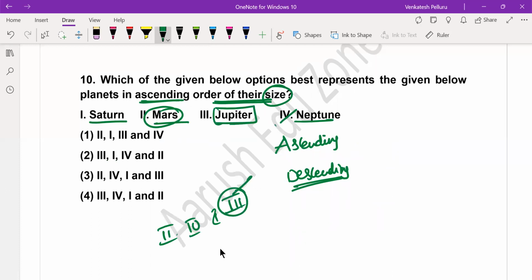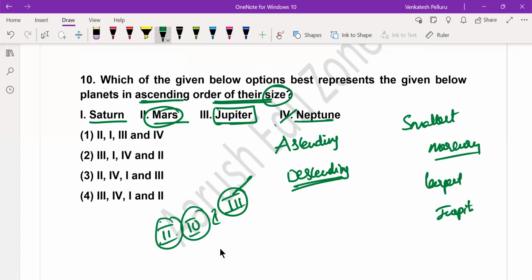Smallest planet in terms of size is Mercury. Remember this. As I'm asking ascending, you have to write the order from smallest to largest. The order is 2 followed by 4, then 1, and then 3. 2, 4, 1, 3 is option 3.